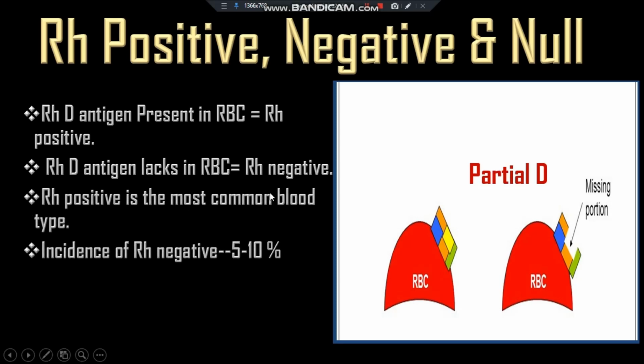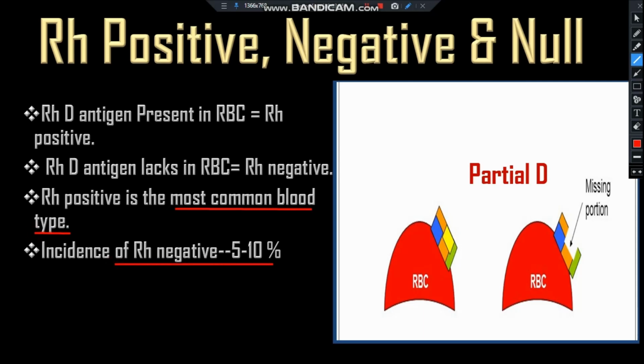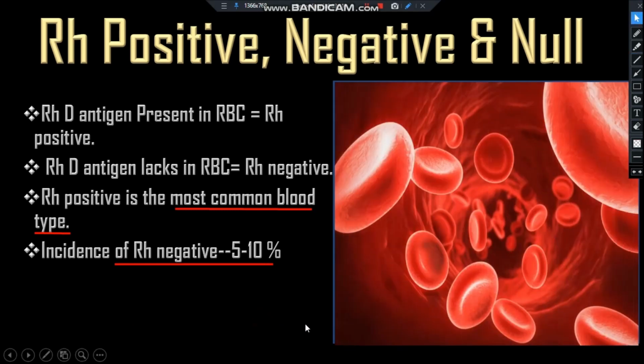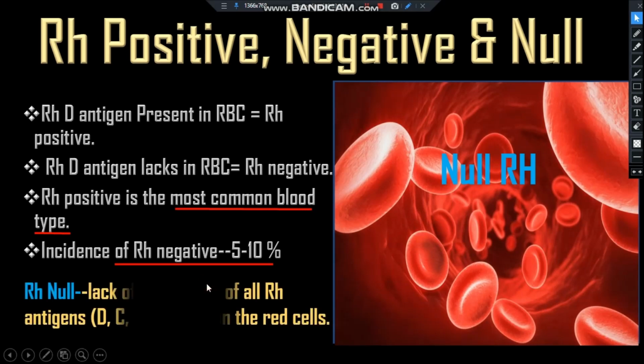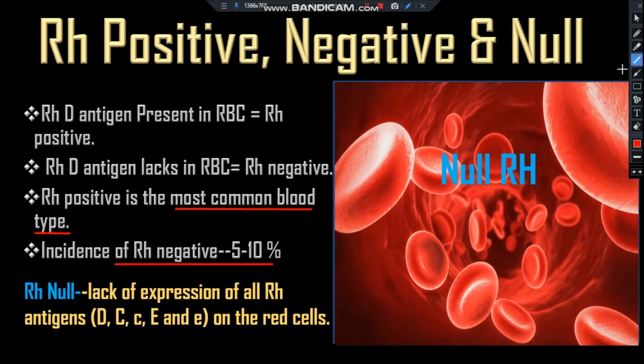Rh positive is the most common blood type, and the incidence of Rh negatives is 5 to 10%. And another type of blood group is the null Rh. What is the meaning of null Rh? It is the rarest type of blood group, characterized by the lack of expression of all the Rh antigens.